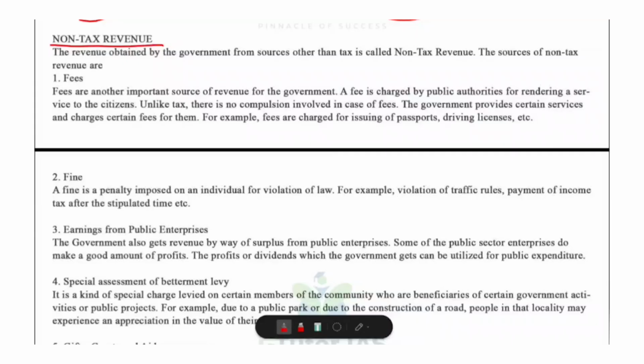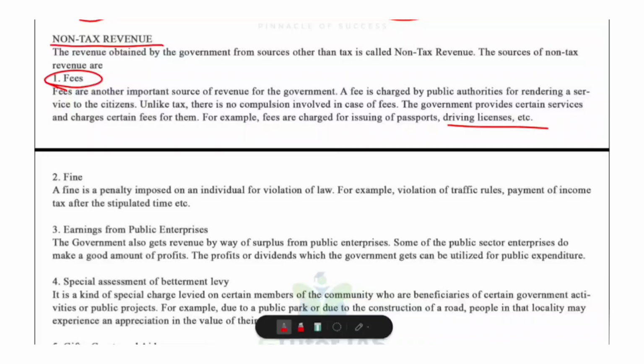First one, fees. A fee is a payment made to the government in return for a specific service. Unlike tax, a fee is not compulsory. You pay only if you use the service. For example, passport fees, then driving license fee, court fees, university application fee, etc. So the key point to remember here is that there is a direct benefit. Quid pro quo. You pay and you get a service.